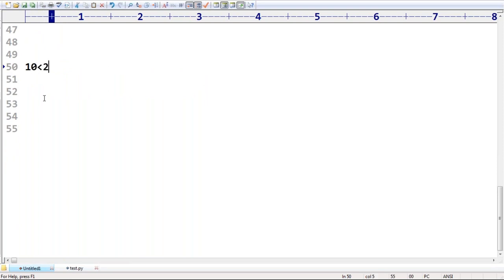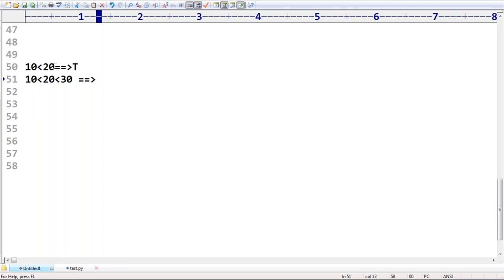If I take 10 less than 20, please tell me what the answer is. Just now I told, 10 less than 20. What is the answer? True. Now 10 less than 20, less than 30. What answer are we going to get now? Observe it very carefully. False, Sanket. Don't think too much.